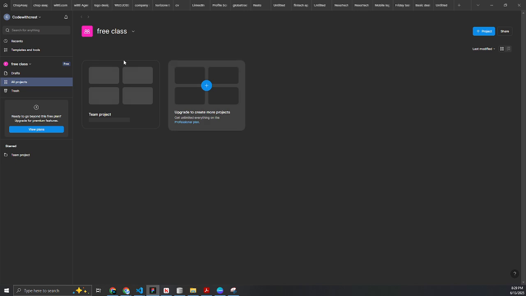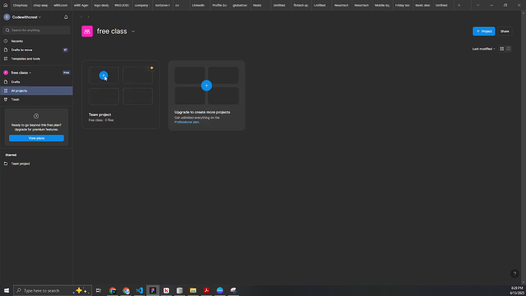Alright, so we are in here. All you need to do is hover over here and click on this plus sign. It's going to create a new file and we will now be in Figma. So we are now in Figma and we are going to start designing in Figma. Figma is loading. We just need to give it a while to load.